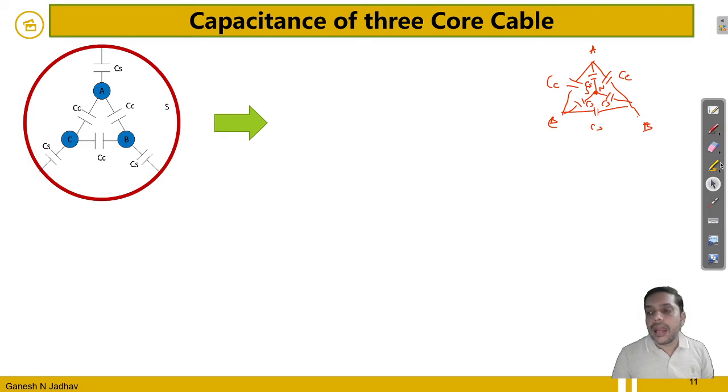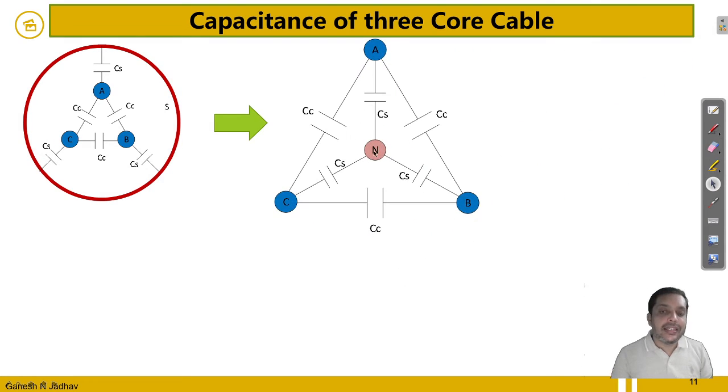So the same diagram I can reduce for modeling purposes, like this. I will call this S as the N point. So CS, CS and CS. Now the outer delta has the capacitances CS, CS and CS. So for the time being we assume the CC delta, converting that point into the star.